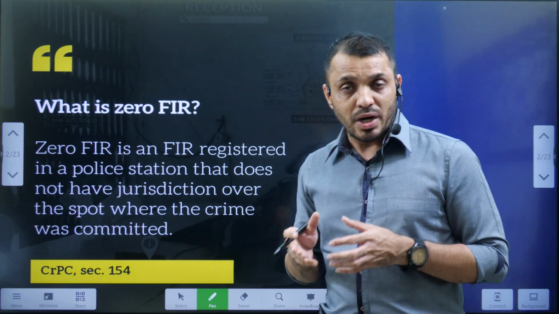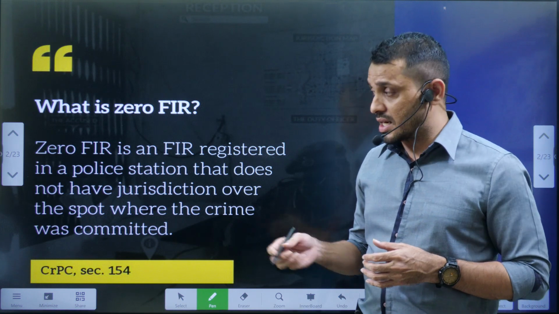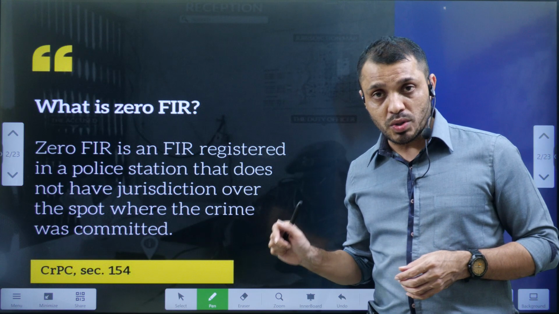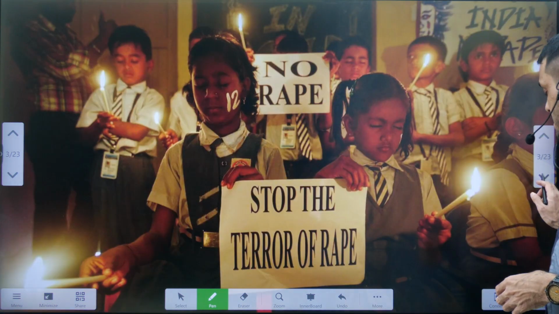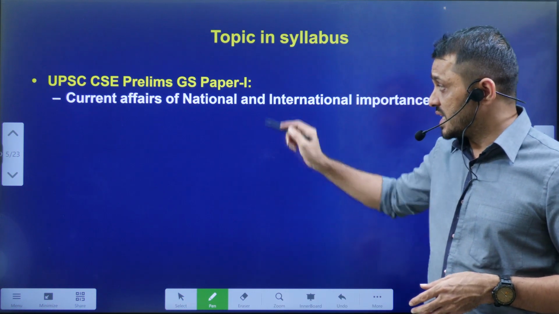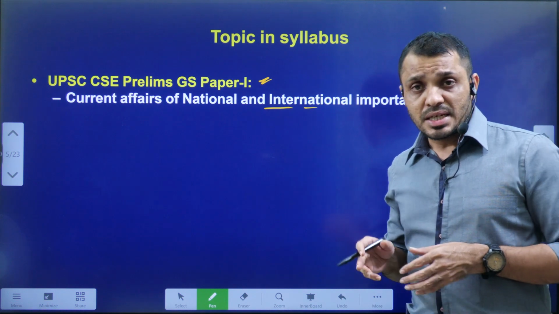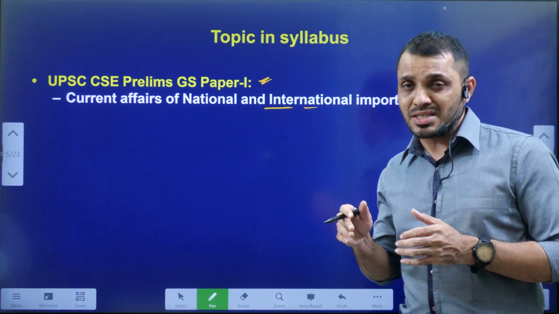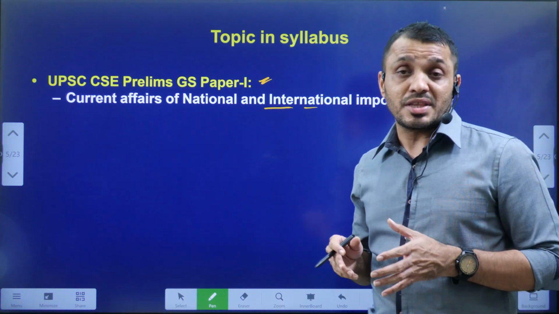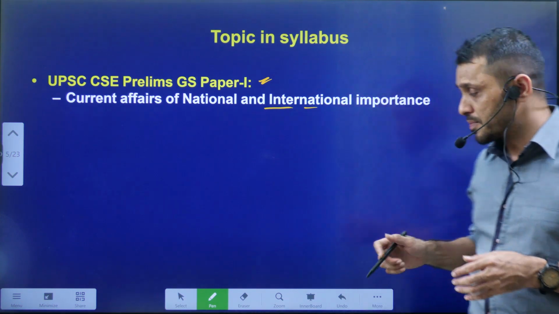Now let us see what Zero FIR means, and we will go through a detailed analysis regarding the Zero FIR. First we will see the syllabus mapping, then we will go through the video components related to Zero FIR. From the syllabus mapping point of view, it is related to prelims in current affairs, and of course in mains it is related to polity, that is offences and speedy justice. Even from the social issues point of view, this topic, the Zero FIR, is very relevant.